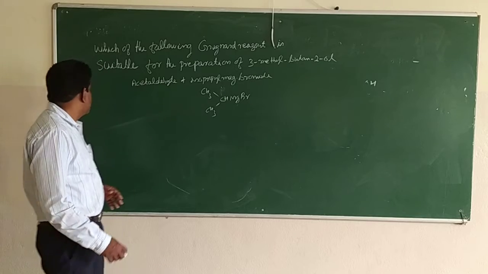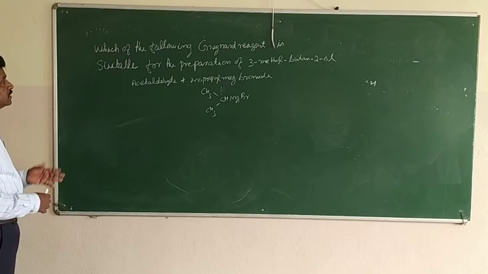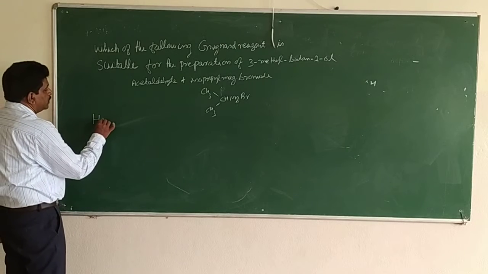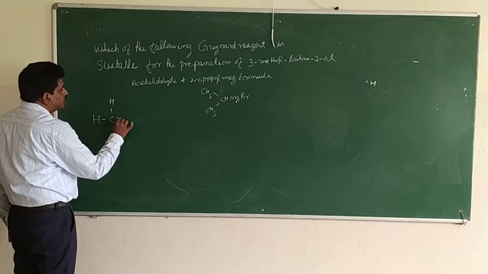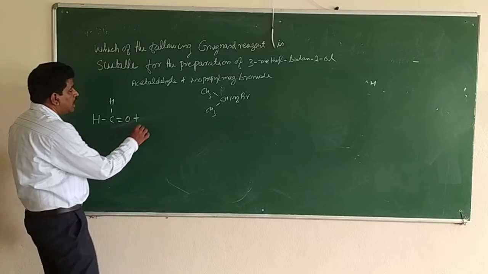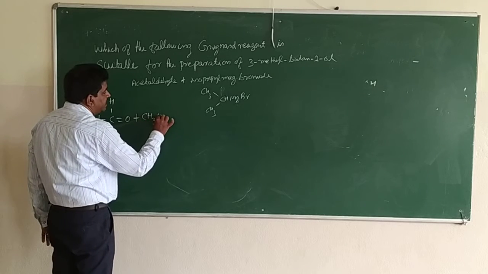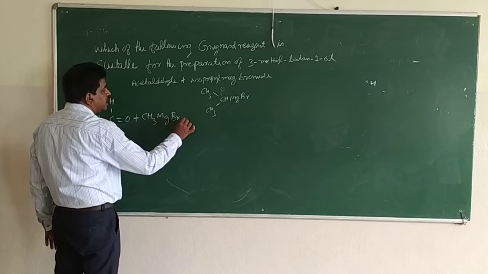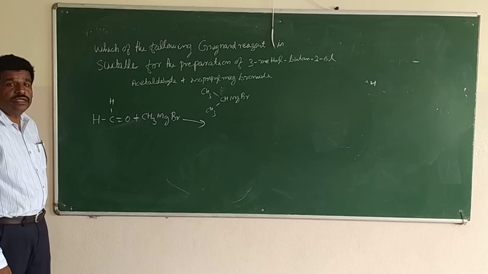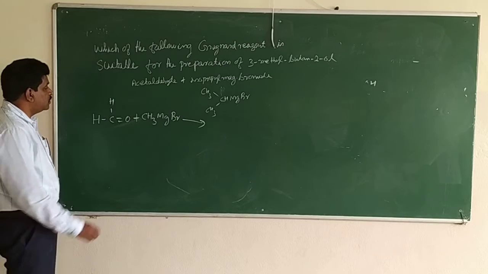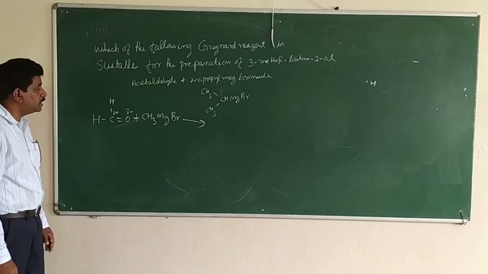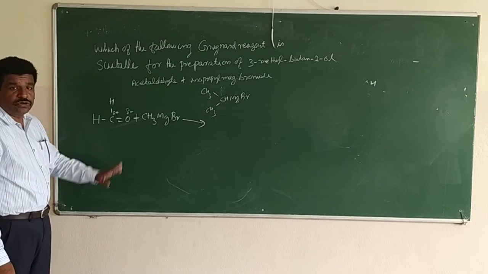Now we will see how this Grignard reagent will react with aldehydes and ketones. For example, HCHO with a Grignard reagent, alkyl magnesium halide, RMgX. We know in this the oxygen is negative and carbon is positive, because oxygen is highly electronegative and will attract the electron pair towards it.